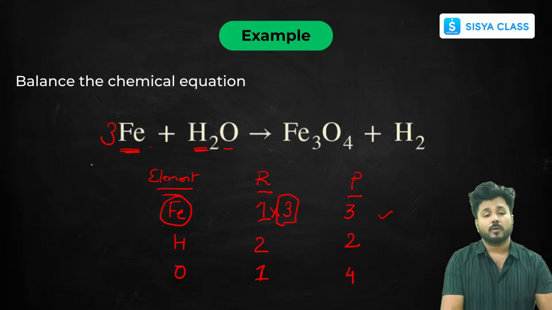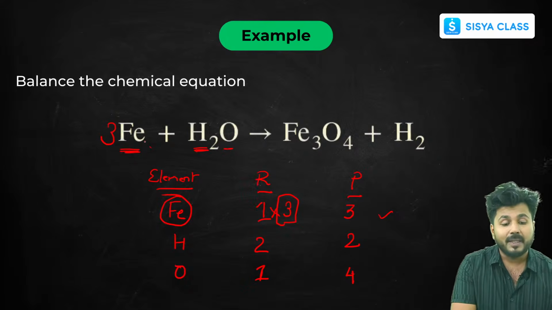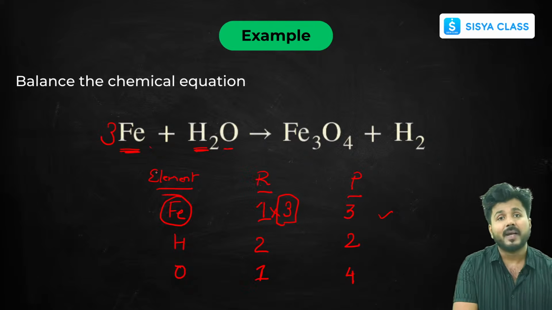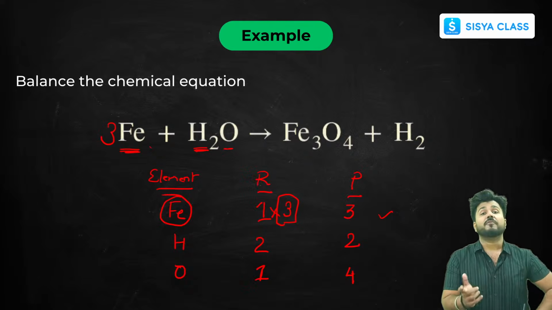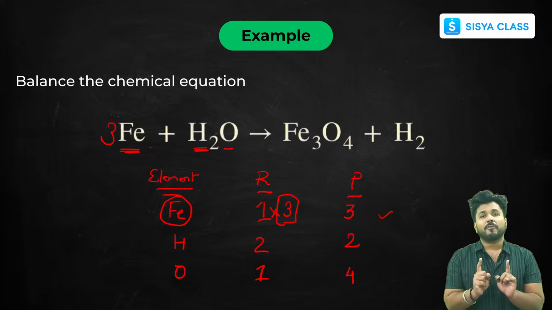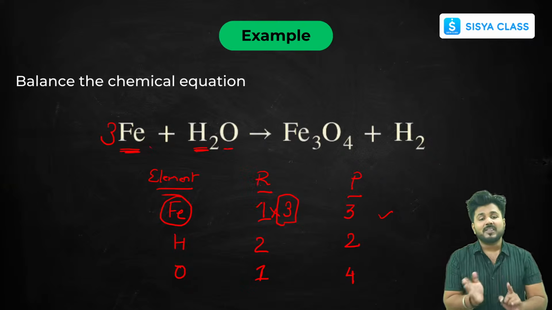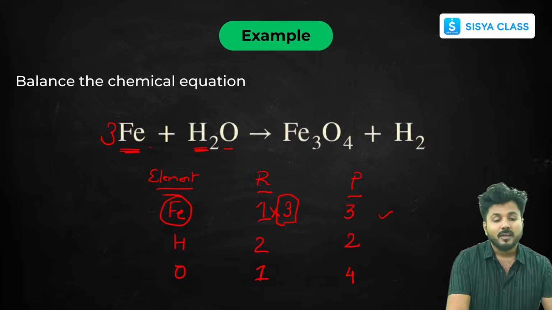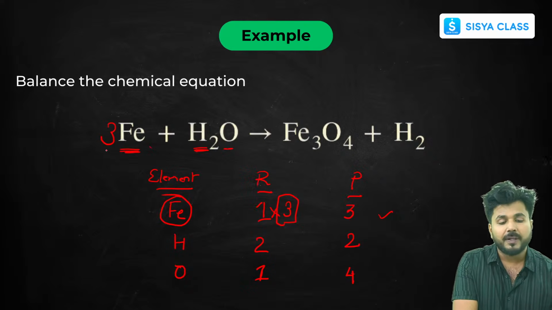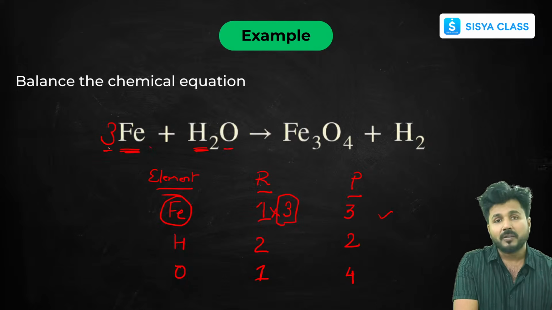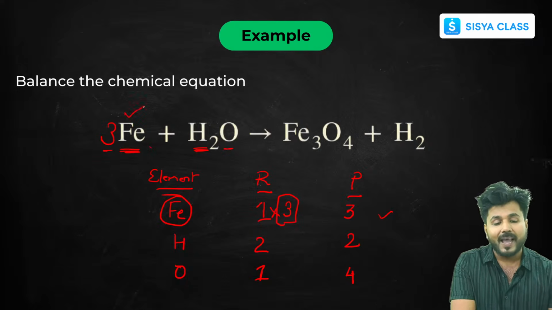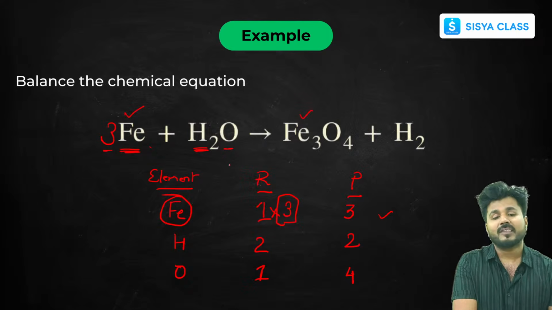Just remember that. Some students multiply it in the subscript and get it wrong, because you are changing the formula. The formula of iron is Fe, and you can't change it to Fe3. We can put the number in front of any element, so I'm putting 3 here. Now you can see the iron is balanced on both sides.